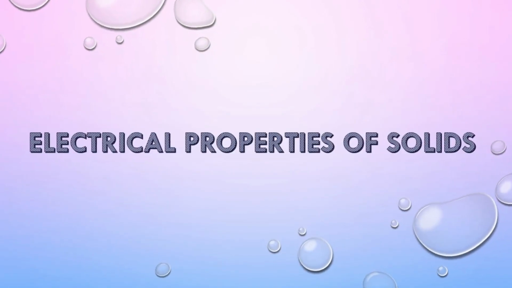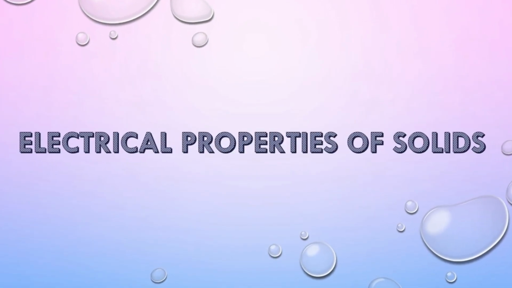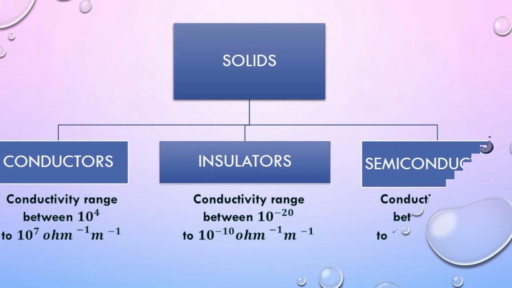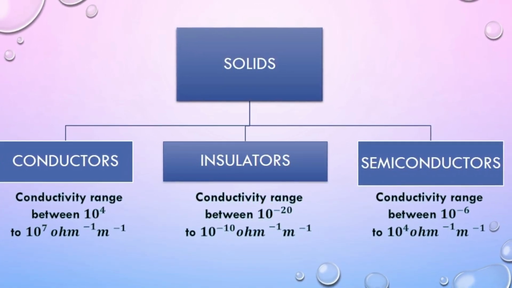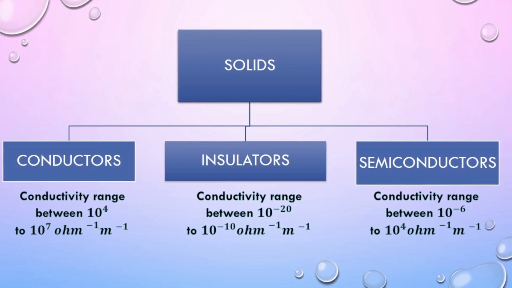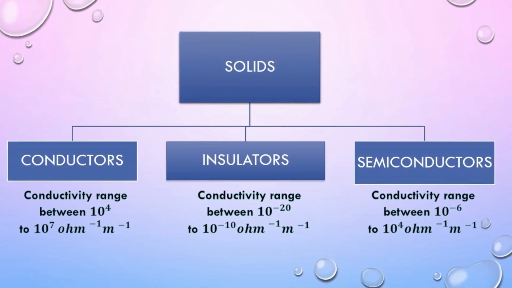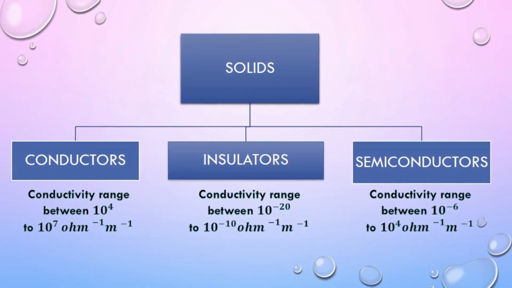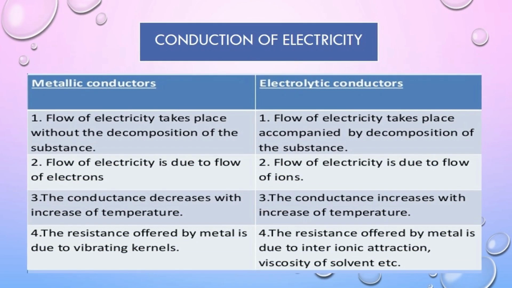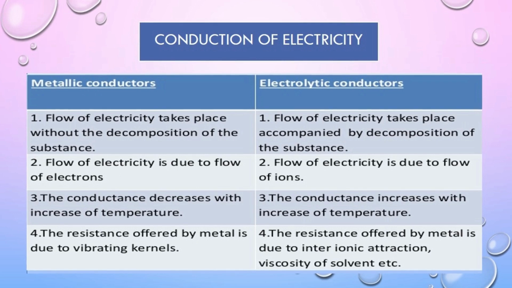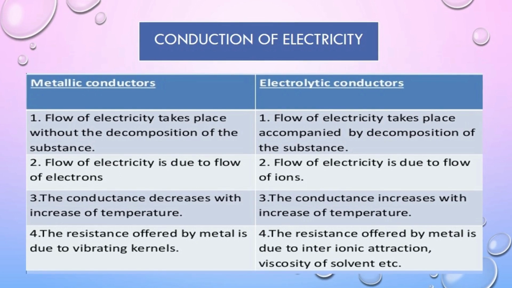Let us discuss about electrical properties of solids. On the basis of their conductivities, solids can be classified into three types, namely conductors, insulators, and semiconductors. Conductors can be classified into two types, namely metallic conductors and electrolytic conductors.